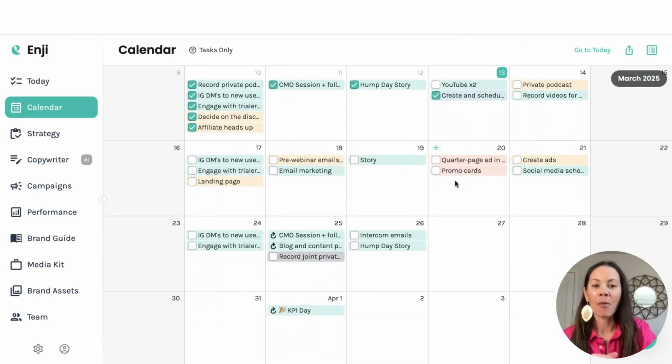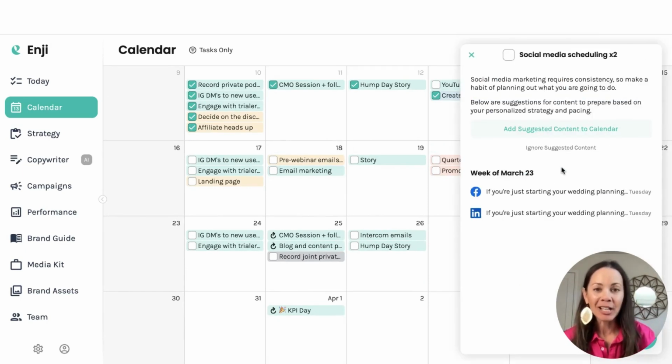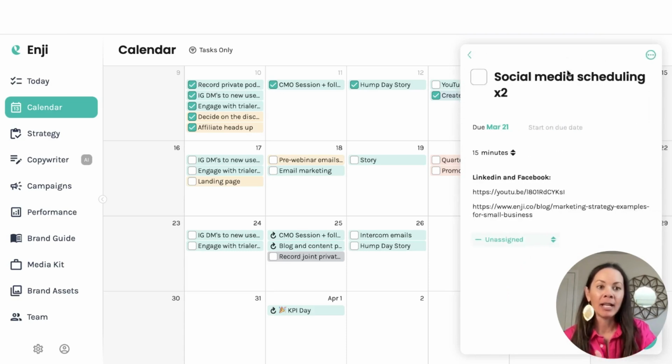So one of the other things that I wanted to show you is the social media scheduler. This has actually changed a little bit from what it used to be, because we added these fast action buttons, so it looks different than other tasks. So I just wanted to point out that for the social media scheduling tasks, when you want to access that same task description area, you'll want to click on the task title, and then that'll put you back in that familiar space.